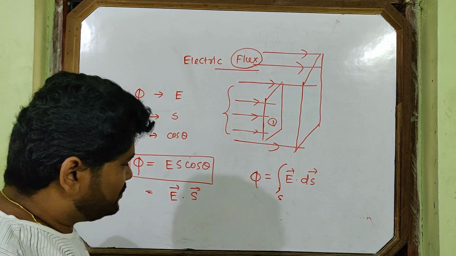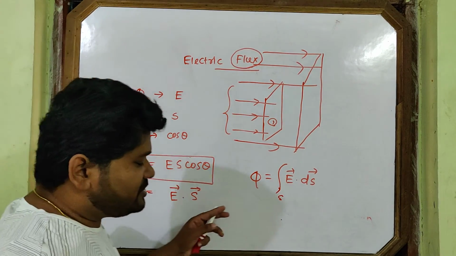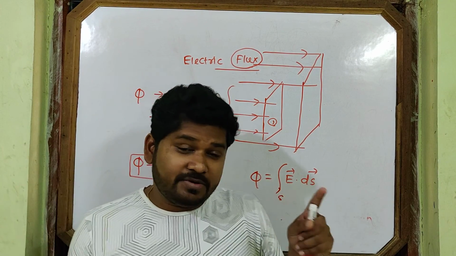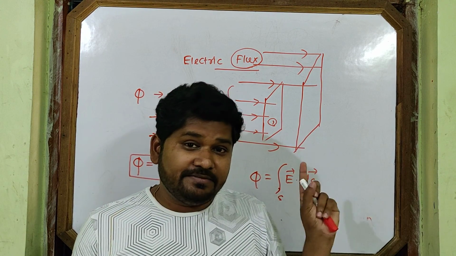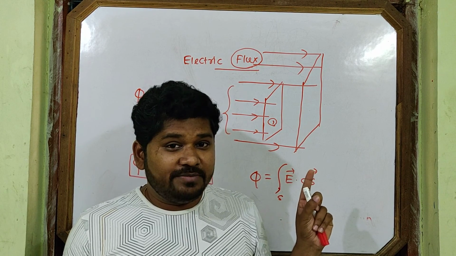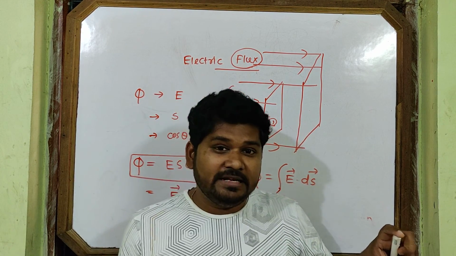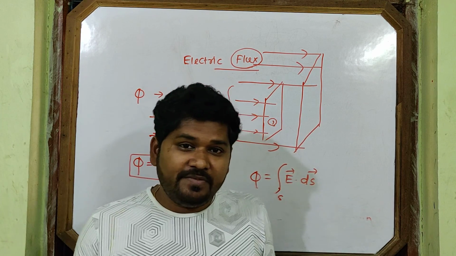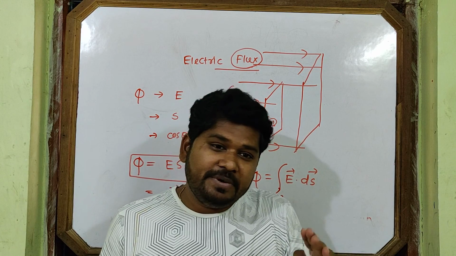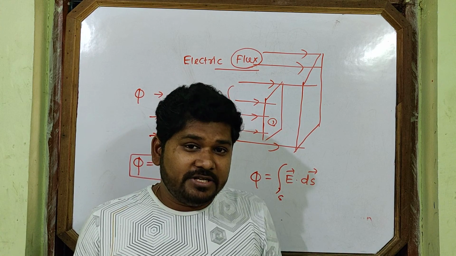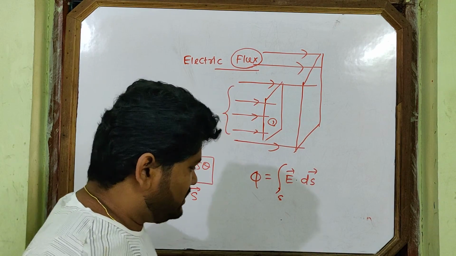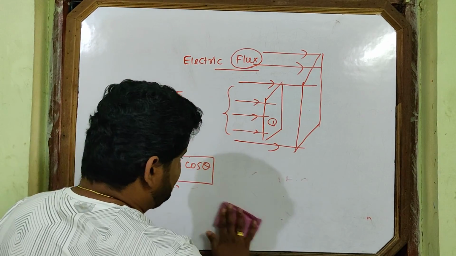So this is the definition of electric flux. A similar flux we will also discuss after one chapter in magnetism, that is magnetic flux. There, magnetic lines will be linked with a surface. Same thing, only the electric field will be replaced by the magnetic field, but everything else is the same. If you understand this one clearly, it will be easy for you there. But we will not go to that now. Let's concentrate on electric flux.